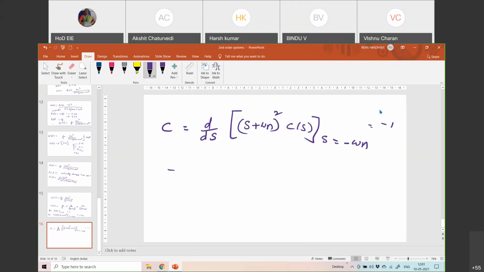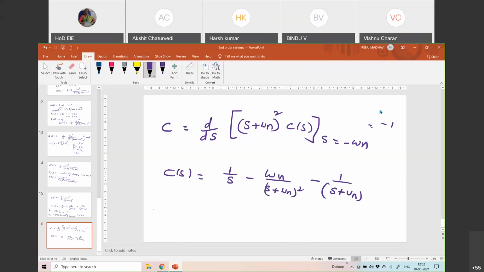So C(s) is 1/s minus omega n/(s plus omega n) whole squared minus 1/(s plus omega n).